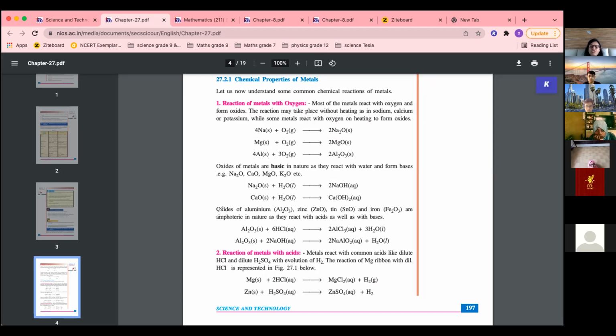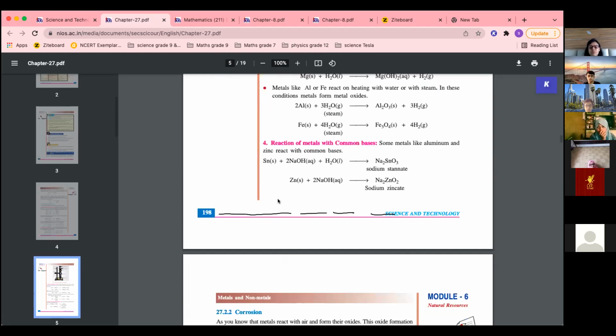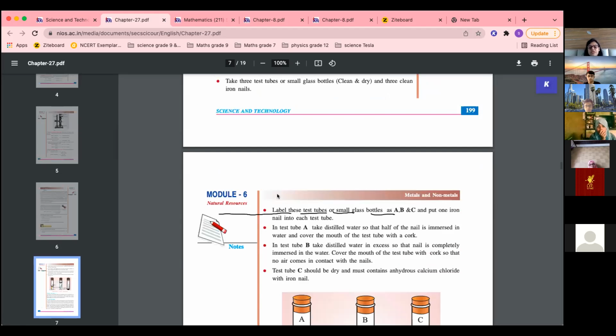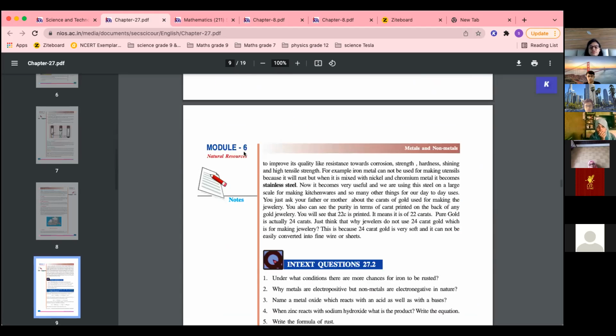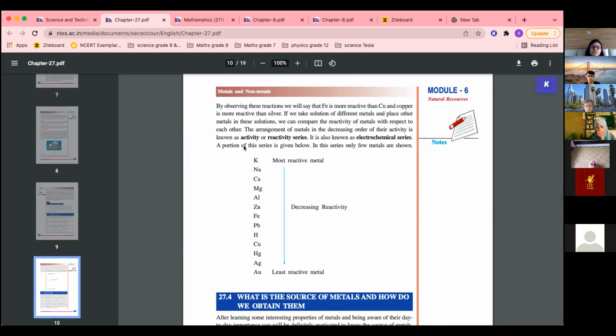Now, oxides of aluminium, zinc, tin, iron. These are less reactive metals. More reactive metals are these. If you keep the reactivity series in front of you, you have the reactivity series given in this chapter also. I have given you this series in previous chapters.